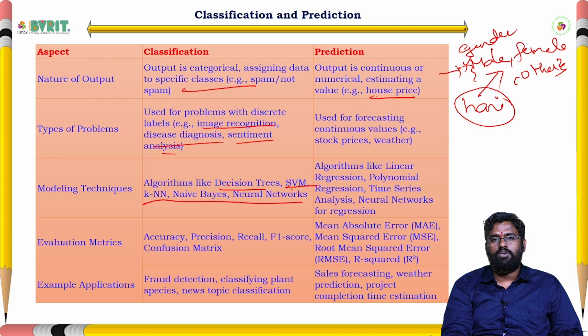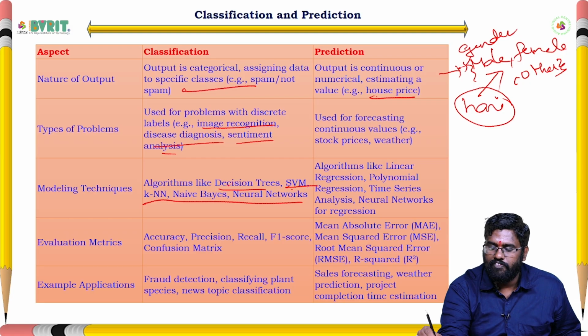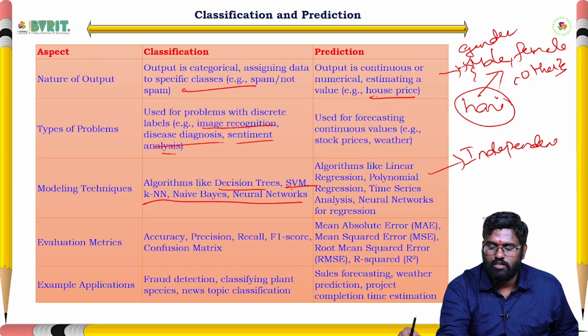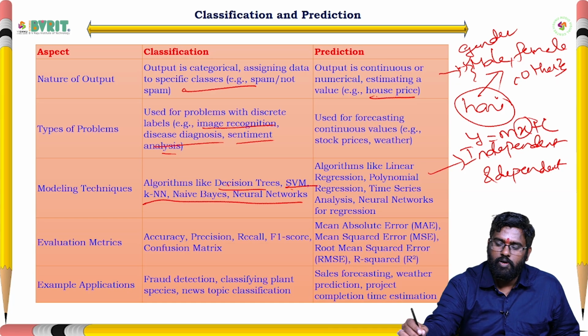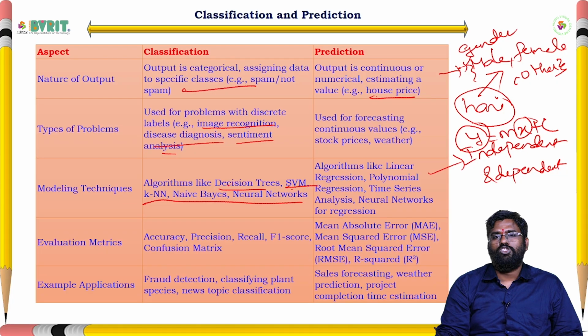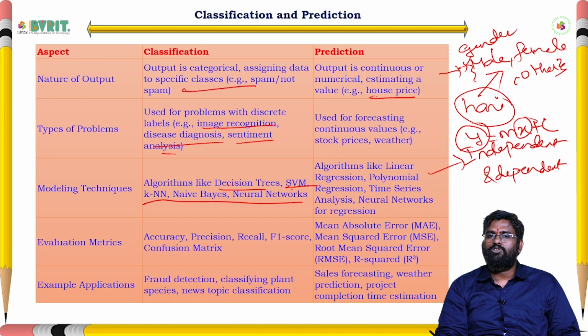Regression means it contains independent variables and dependent variables. Our equation for linear regression is y equals mx plus c. x is our independent variable and y is the dependent variable. When we change the value of x, the y value also changes. Like that we describe all the regressions in the prediction part.